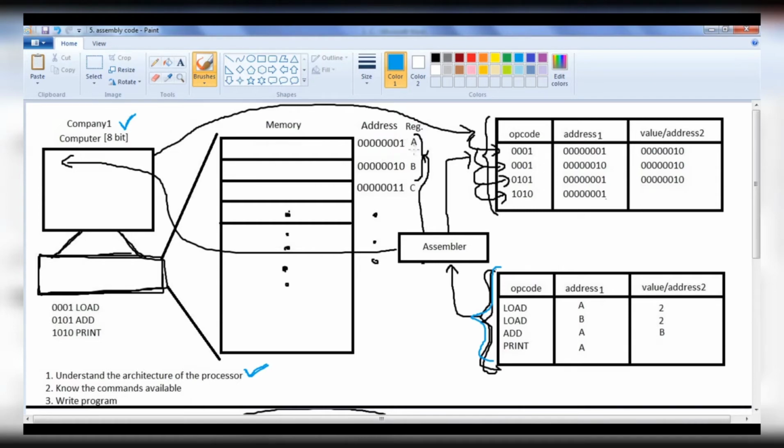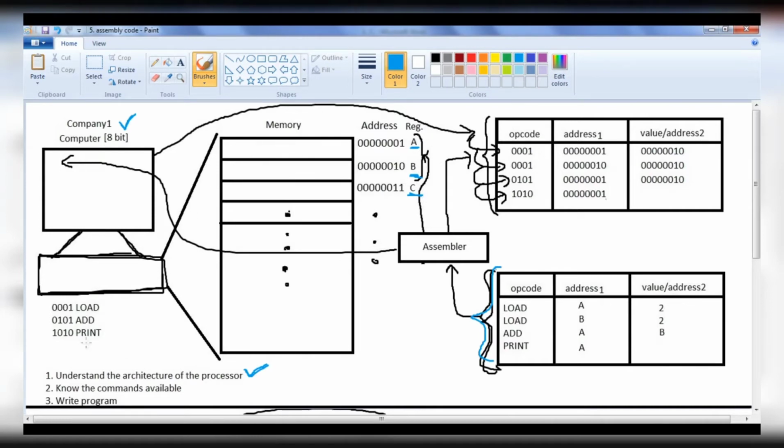Then I need to understand which registers are programmable, which registers are general purpose and available to programmers. First we need to know those things. Okay, there is an A register, its address is this. There is a B register, its address is this. There is a C register, its address is this, and those are programmable. Now we know that also.